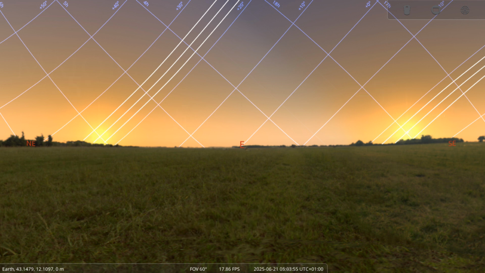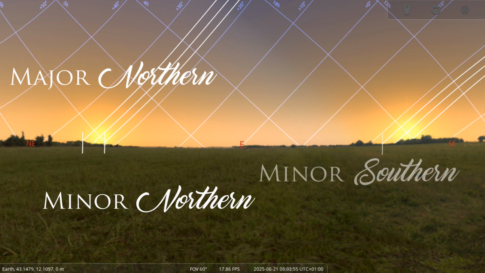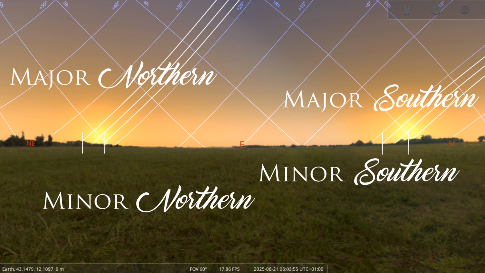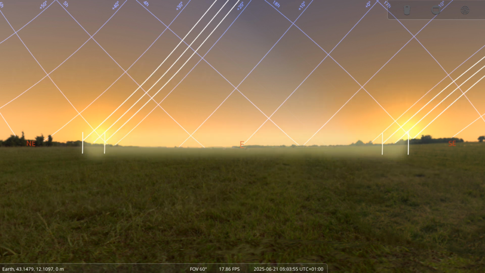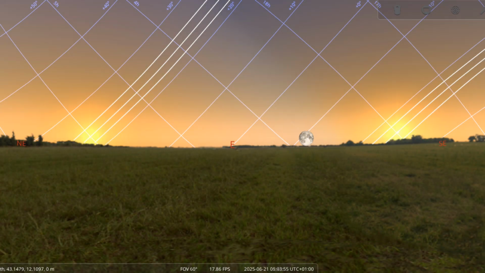We can therefore speak of major northern lunar standstill, minor northern lunar standstill, minor southern lunar standstill, and major southern lunar standstill. We can see that the arc of the major lunar standstills is always larger than the solar amplitude, and the arc of the minor lunar standstills is always smaller than the solar amplitude. The rising points of the Moon during the month change as a consequence of its revolution around the Earth, reaching a maximal and minimal point every month.